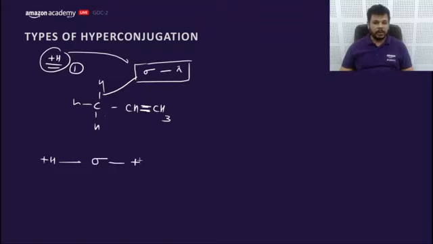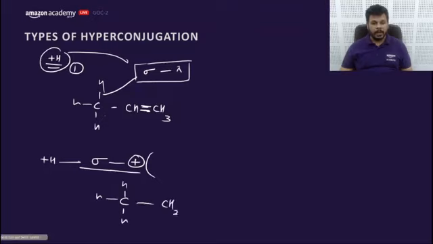sigma and positive hyperconjugation, which shows the stability of carbocation. Let me explain with this example. If a carbocation has alpha H, this can stabilize the carbocation by delocalizing its positive charge on hydrogen. This CH bond breaks, which creates a positive charge and negative charge on the carbon.